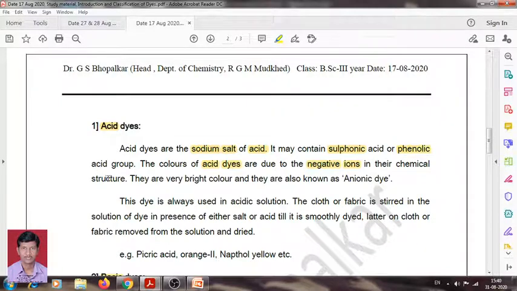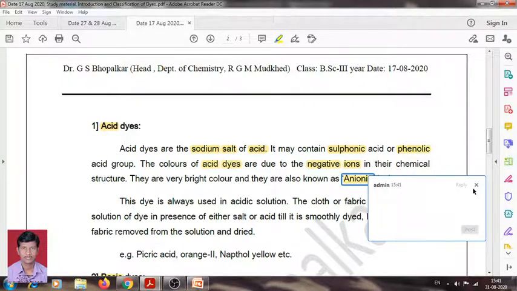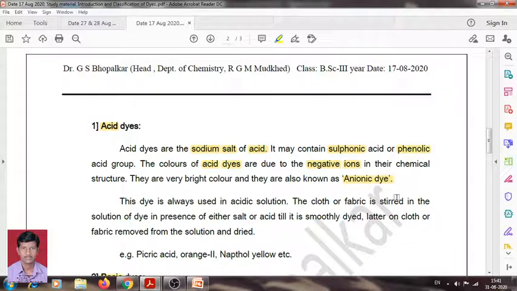Such negative ions are present on the acidic functional groups, and they become a dye. They are very bright in color, therefore they are known as anionic dye. Acid dyes are also called anionic dyes because of the presence of negative ions, and they dye the substance, material or fabrics very easily.